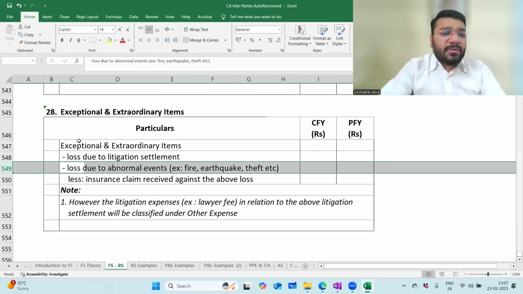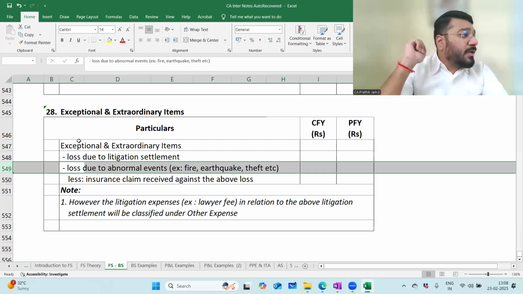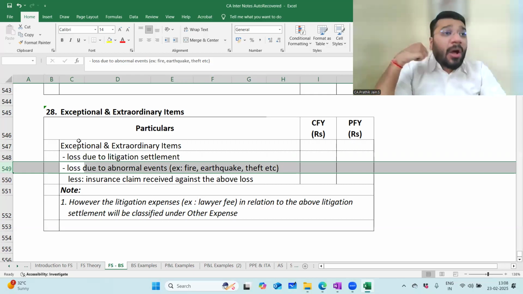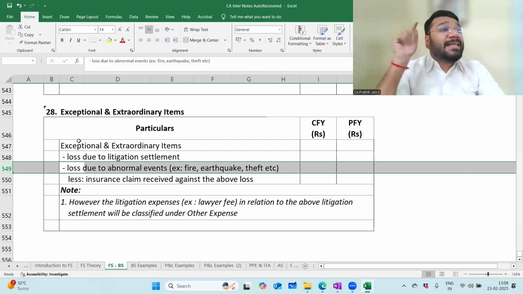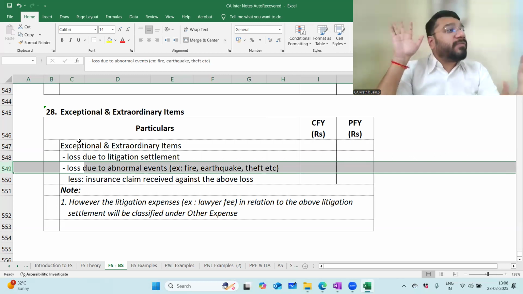Next example. Loss due to abnormal event. There are two types of loss. One is normal loss, one is abnormal loss. Abnormal loss means what? The loss which happens because of your negligence. One more time. Abnormal loss is a loss that happens because of your negligence. Normal loss is a loss which normally happens in the due course of the business.